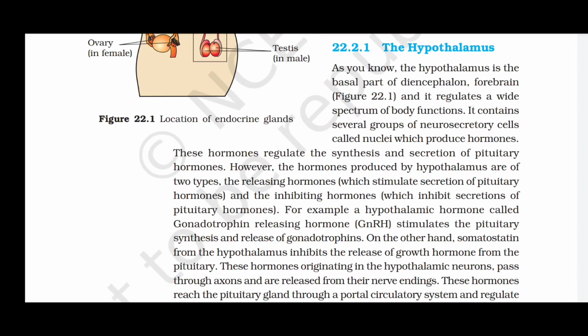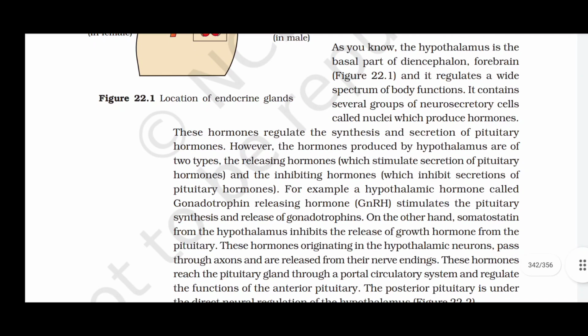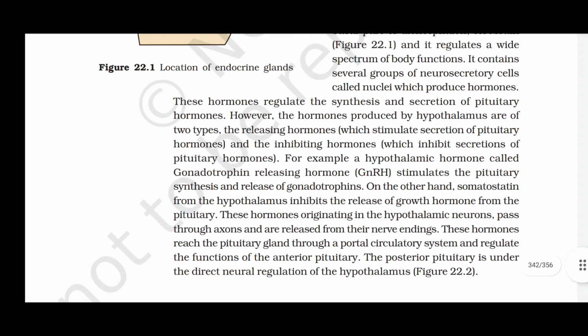However, the hormones produced by the hypothalamus are of two types: the releasing hormones, which stimulate secretion of pituitary hormones, and the inhibiting hormones, which inhibit secretion of pituitary hormones. For example, a hypothalamic hormone called gonadotropin releasing hormone, GnRH, stimulates the pituitary synthesis and release of gonadotrophins. On the other hand, somatostatin from the hypothalamus inhibits the release of growth hormone from the pituitary.